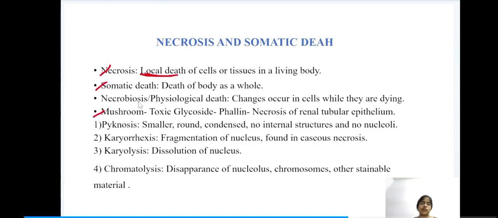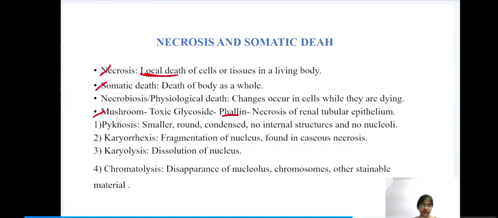In mushroom, there is a toxic glycoside. What is the toxic glycoside which is present in mushroom? It is phthalate. What it does? It causes necrosis of renal tubular epithelium.